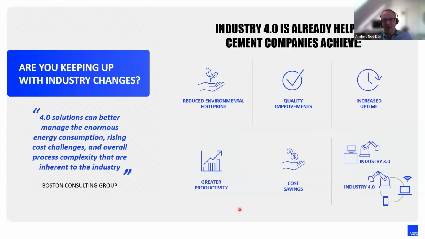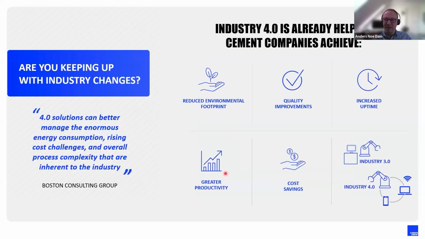But all these technologies should lead to something. They should lead to value for us, for our industry. And basically, one of the things it would lead to, if we implement it right, is reduced environmental footprint. That can be achieved if we can increase the quality of the cement we produce, because then we can lower the clinker factor and thereby lower the impact on the environment.